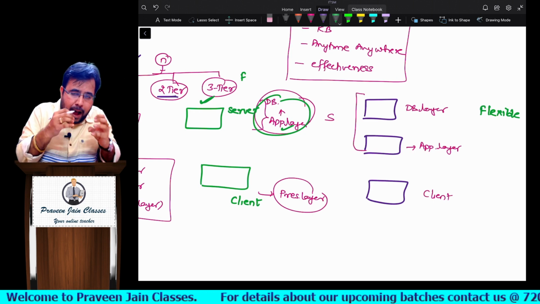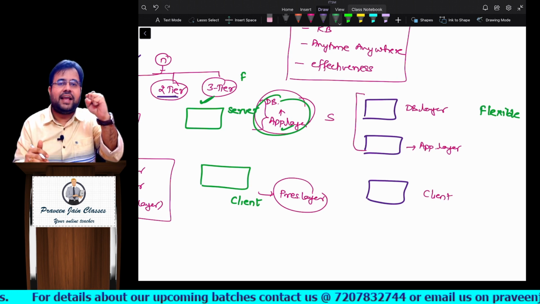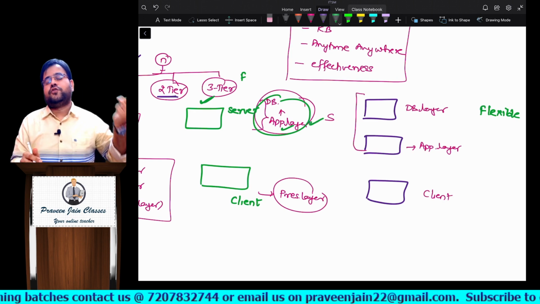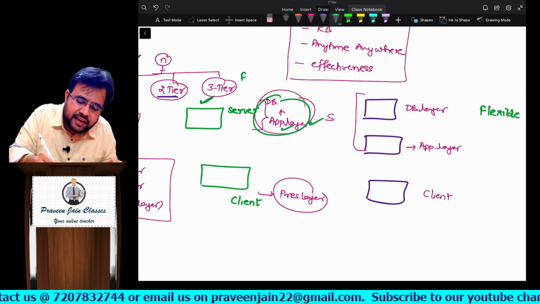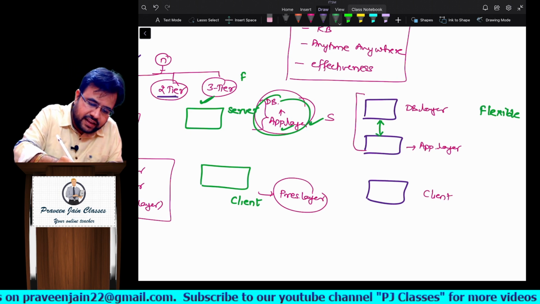So can I say application layer is totally dependent on whom, sir? Database layer. They both are highly coupled with each other. So if you make modification in application, you should make modification in database. But can I say here they both are independent? So can I say flexibility is more here, sir?